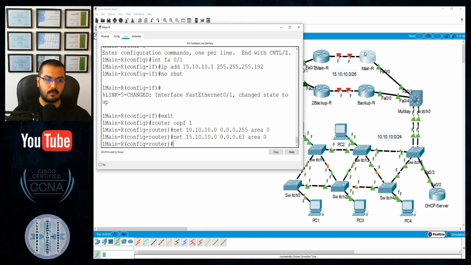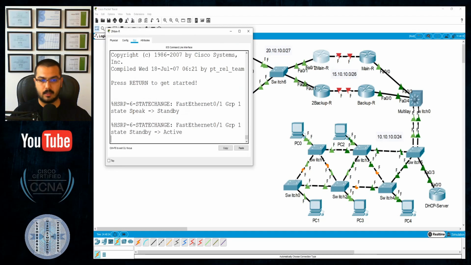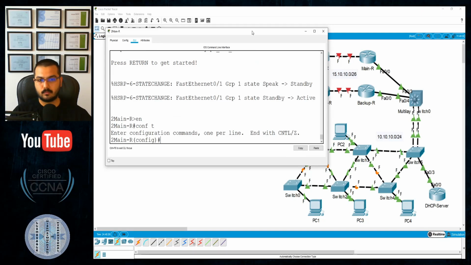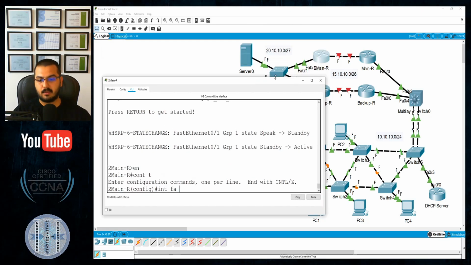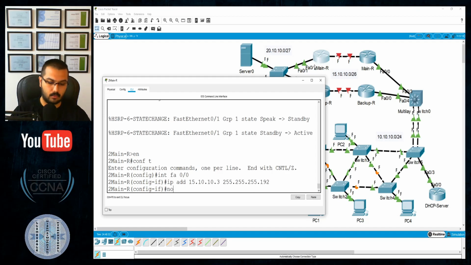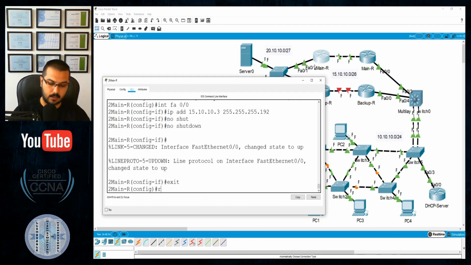Okay, so I have an IP address here, an OSPF connecting together. How about you wait for me for a few minutes? I will configure this guy. One minute. Let's have OSPF connectivity. Enable. Configure terminal. Interface FastEthernet. Since 0/1 is here, then this will be 0/0. IP add, that will be .3, 15.10.10.3, 192. Good. And how about I advertise OSPF?